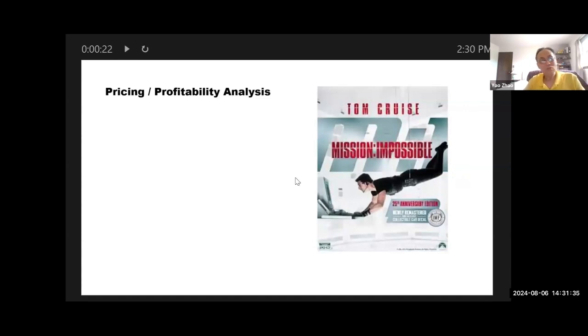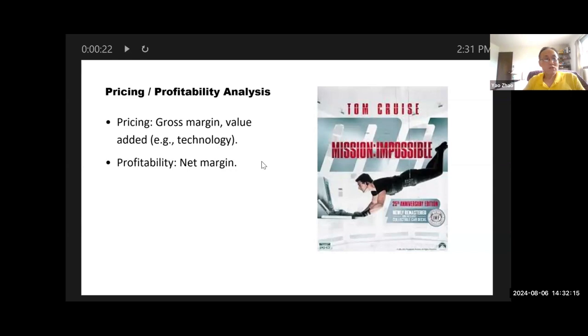Now, I'm sure you understand why we compare the pricing, right? Because that determines how much we pay for their products. So for pricing, we're going to use gross margin. It's how much you're buying versus how much you sell, right? The difference in between is the value added. It's also the markup of price, right? That actually has an indication of how good your technology is, how exclusive your technology is. So gross margin has a lot of interesting meanings here. And to measure profitability, we use net margin, which, of course, makes sense. How much money you make, right?